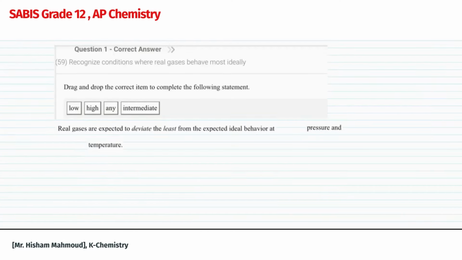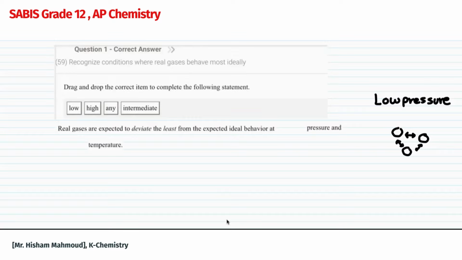Let's read the first question together. Real gases are expected to deviate the least from the expected ideal behavior at blank pressure and blank temperature. The choices are low, high, any, or intermediate. Now think about it. Real gases behave most ideally when they don't interact much. This is going to happen at low pressure. When there is less pressure, we are not forcing the particles together, so there is no interaction between them. Remember, less interaction, it will be more ideal.